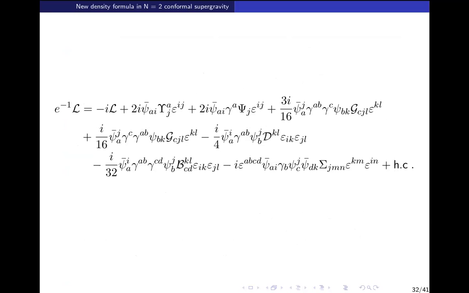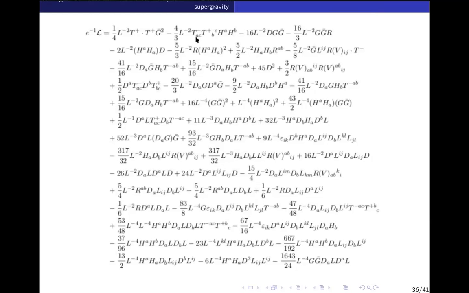But just for the sake of the calculations, this density formula verification is not very hard. Since we have given the calculation in the paper, an expert in the field can verify it in one or two days. But the embedding is the more non-trivial part, and I have no easy answers for this. I'll show you the sigma JMN. See, this is the Lagrangian of the tensor multiplet.